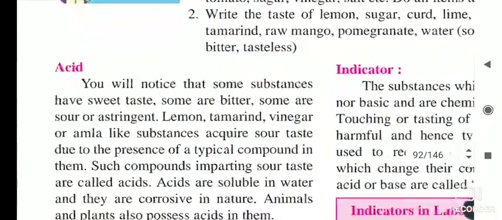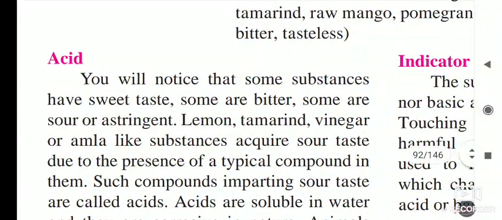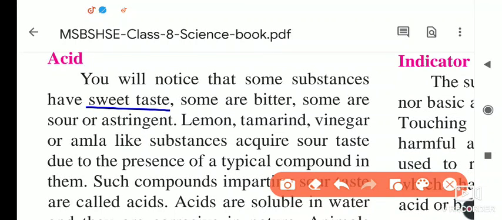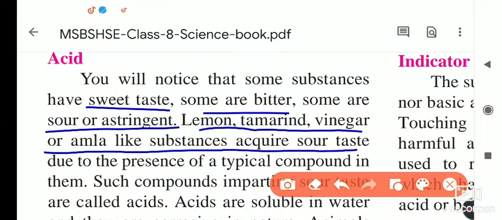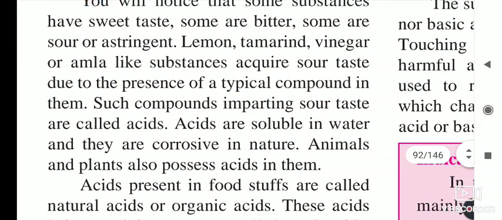So first of all, acids we will see. In the above activity you will notice that some substances have a sweet taste, some are bitter, some are sour or astringent. Lemon, tamarind, vinegar and amla-like substances acquire a sour taste due to the presence of a typical compound in them, and such compounds imparting sour taste are called acids.